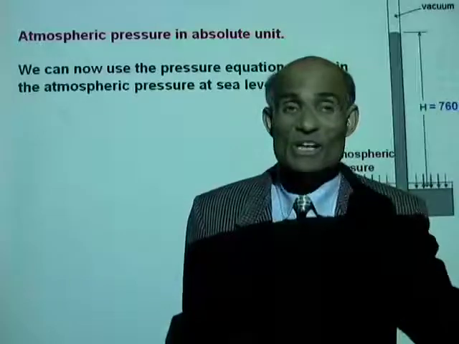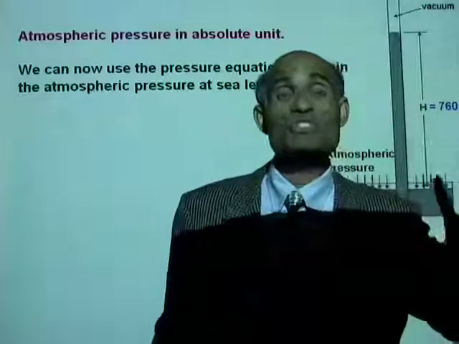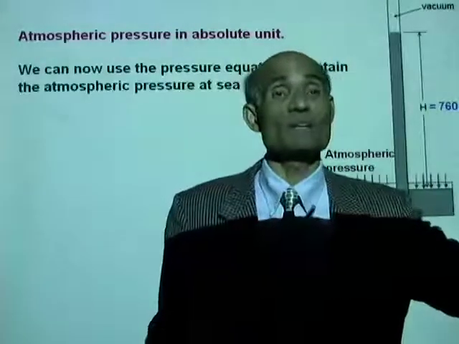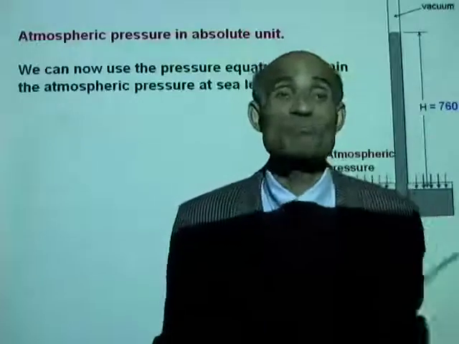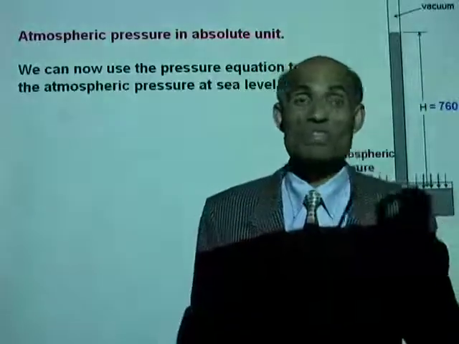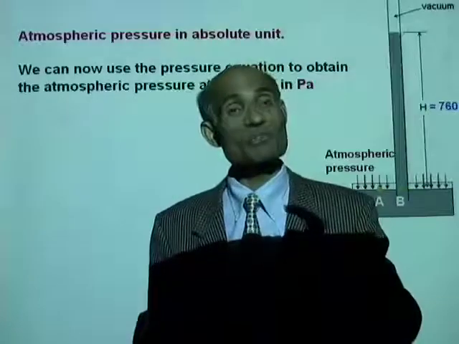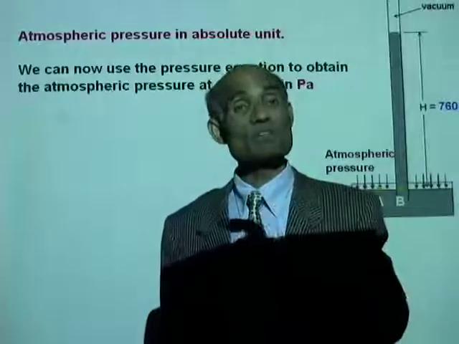So density of water is 1,000 kilogram per meter cube, and mercury is 13.6 times denser than water. So what is the density of mercury? It is 13,600 kilogram per meter cube.